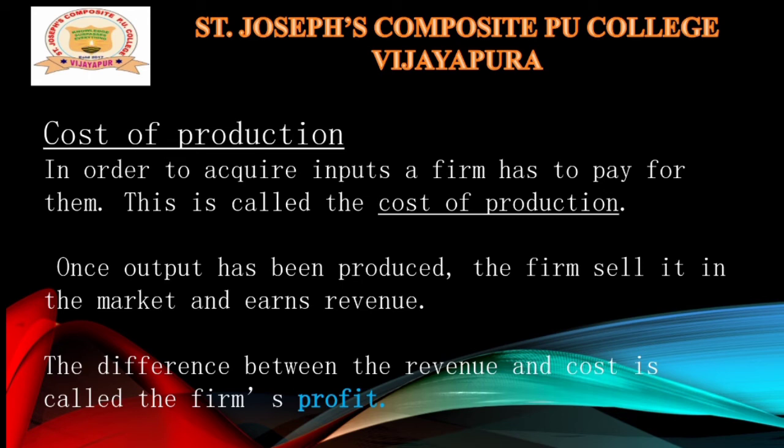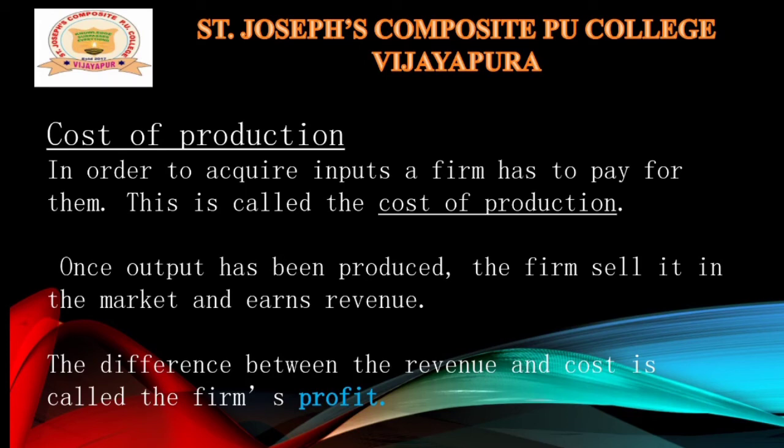Profit is the difference between the revenue and cost. Simply, TR minus TC is the profit. TR means total revenue, TC means total cost. If total revenue is more than total cost, then it is called a profit.